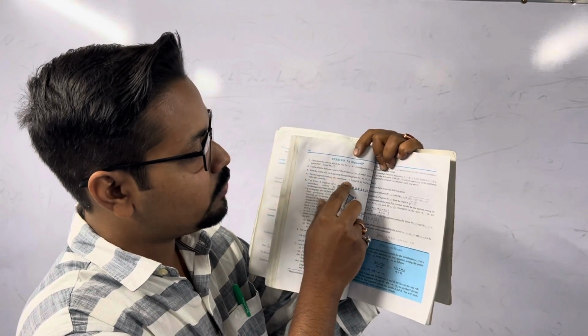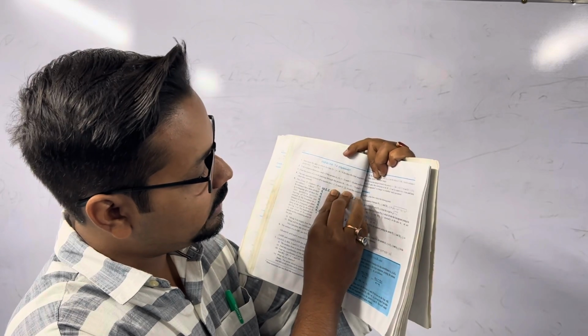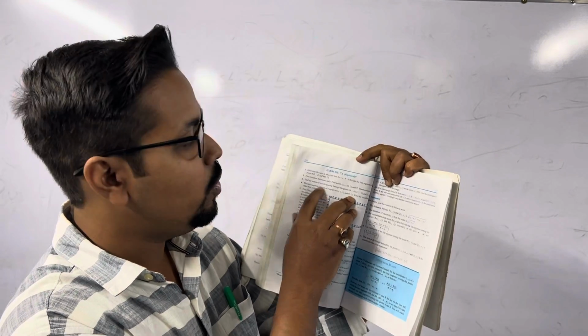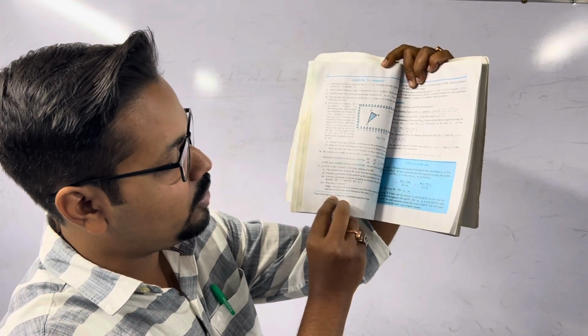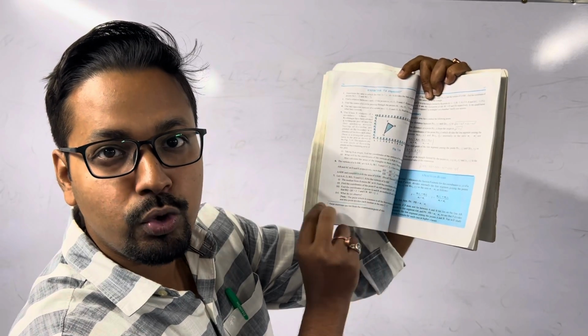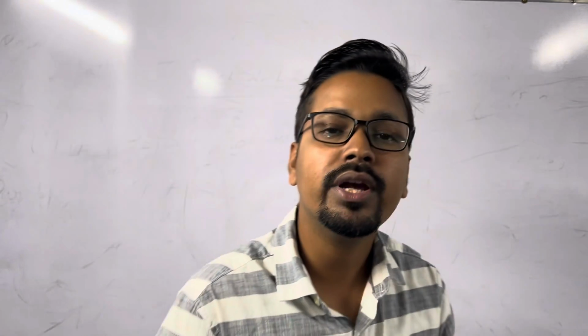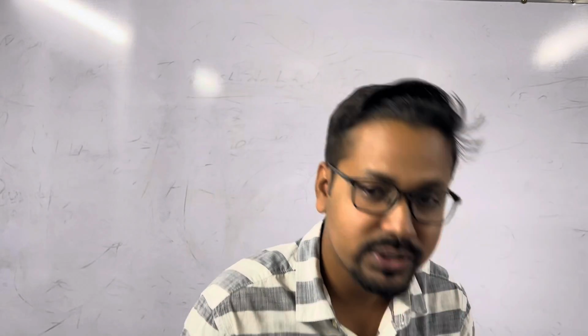The two opposite vertices of a square are (-1, 2) and (3, 2). Find the coordinates of the other two vertices. Why am I showing this? This asterisk sign. Come down and look here. These exercises are not from the examination point of view. Where were your eyes? Where was your knowledge, Mr. Question Setter? When you set this question paper, you set a question from something that is clearly written in the NCERT book. It is clearly written that these questions are not meant for examination purposes. These are higher order thinking skill questions and you are shooting these questions at the students in their examination hall.